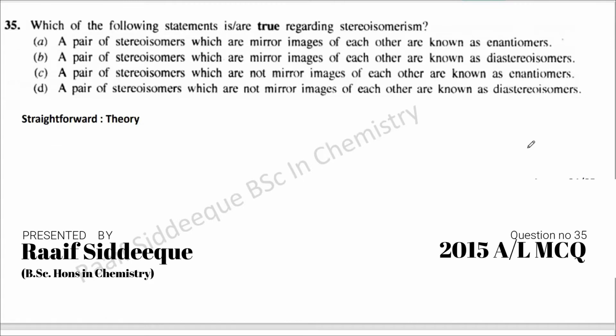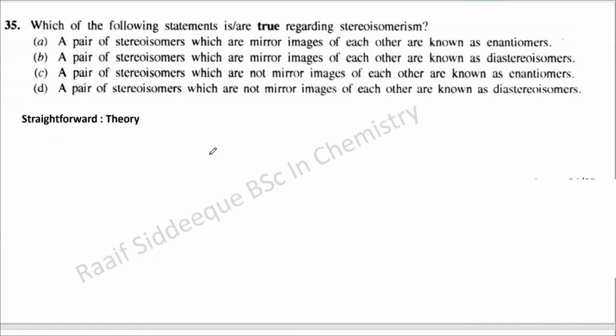Right. Question number 35. So this is regarding isomerism. When you have isomerism, we go with constitutional isomerism, or normally structural isomerism, and we go with stereoisomerism.